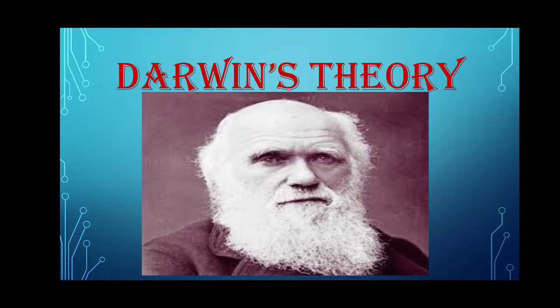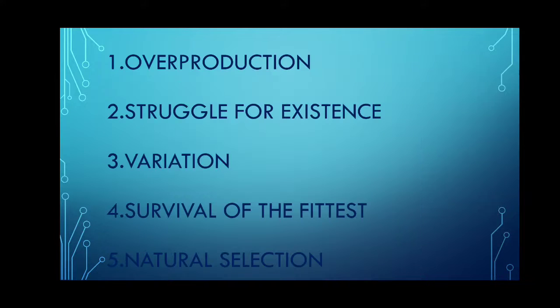His theory of natural selection, or Darwinism, is based on certain observable facts. These facts are overproduction, struggle for existence, variation, survival of the fittest, and natural selection. Let us see in detail one by one.